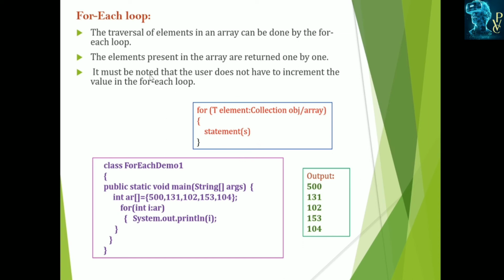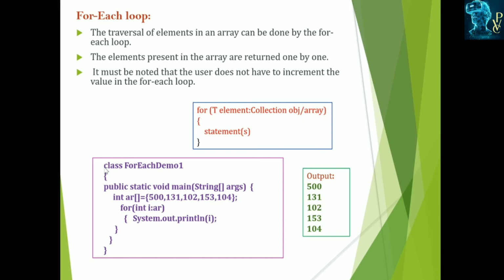Okay, here there is no need to specify the increment or decrement value, because the array is automatically identified by the index, which starts with 0, and automatically it changes 0, 1, 2, up to, if the array size is n, 0 to n minus 1, it gets executed.